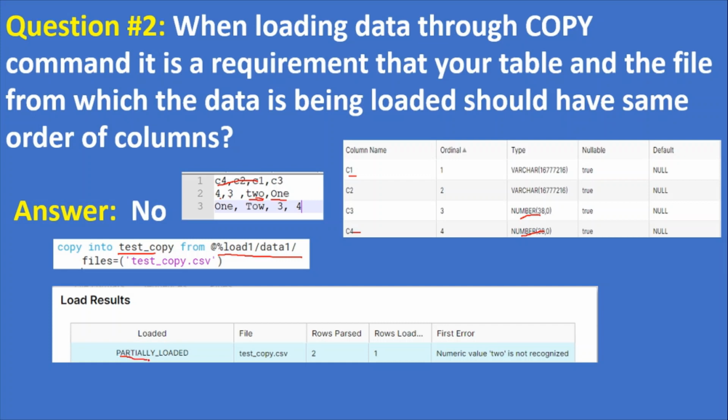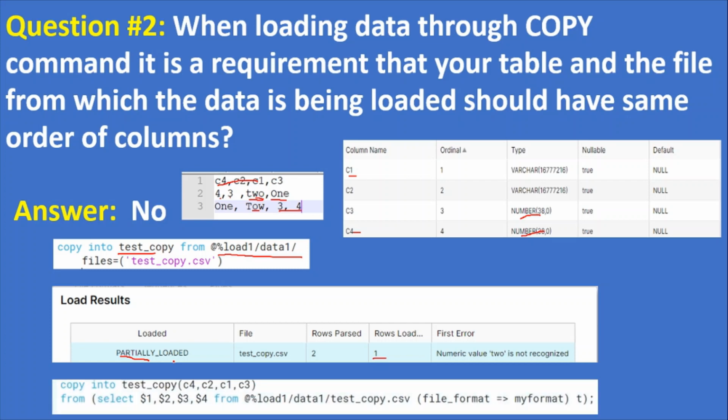So if you load the data using this command, the file gets loaded, but the load status is partially loaded, because for the second row, the first column is 1 as varchar, the second column value is varchar, sorry, there is a spelling mistake here, and the rest, the third and fourth column values, are numeric only. So one row is loaded out of two rows, and in the other one the numeric value 2 is not recognized. This is the error. That's why we got the partial load.